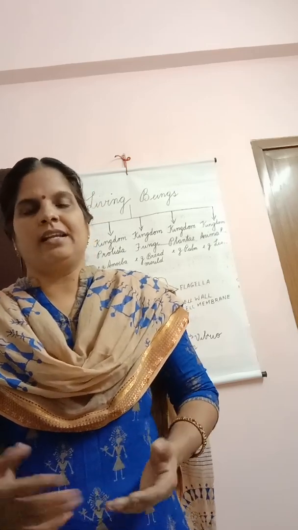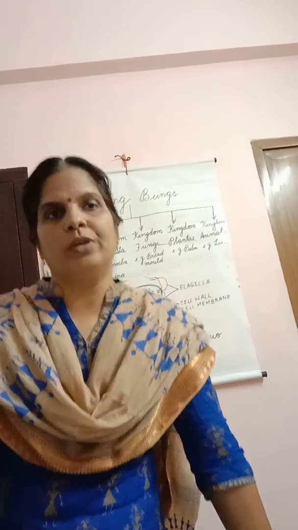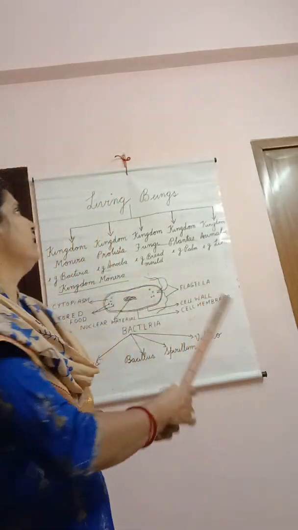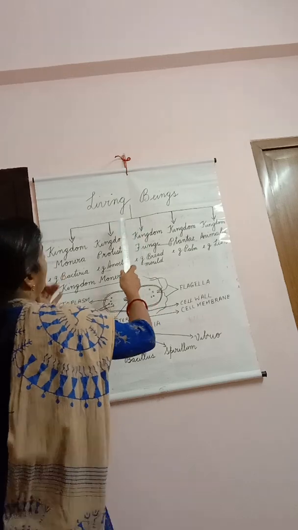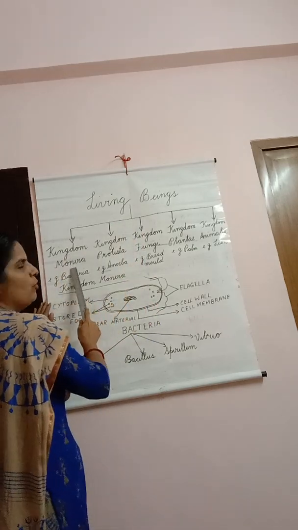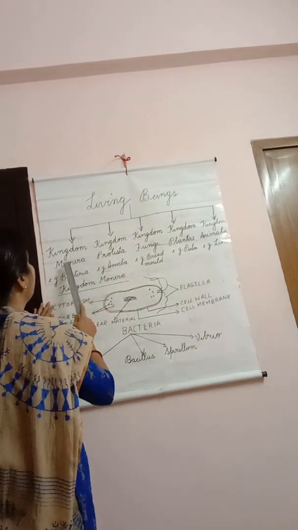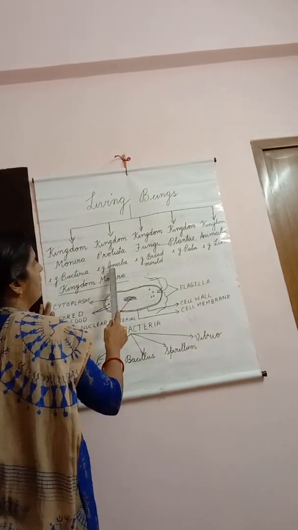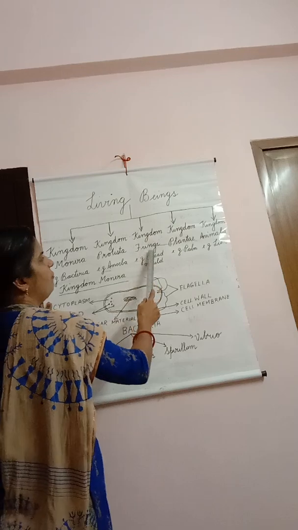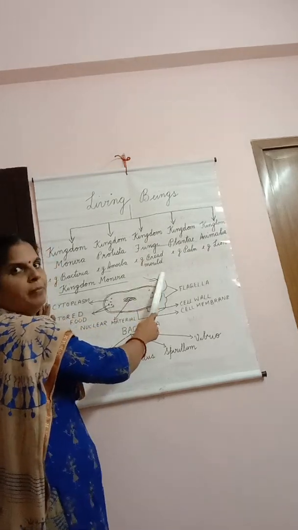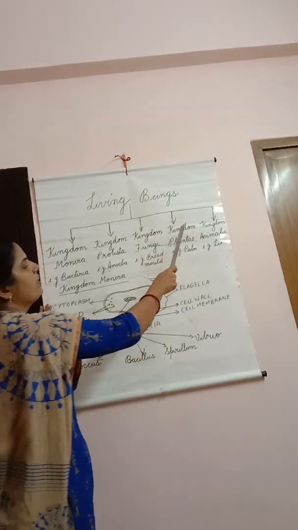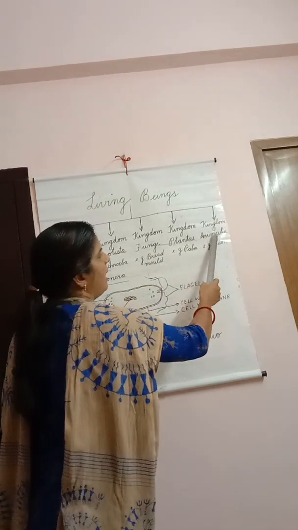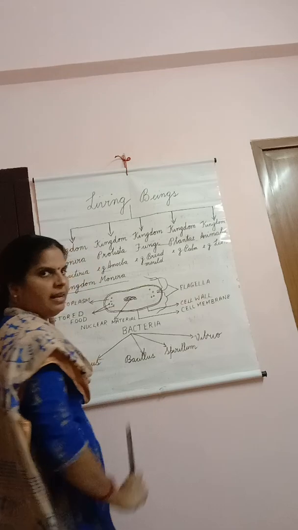So in 1969, R.H. Whitaker put forward the five kingdom classification, and now the living beings are divided into five kingdoms. Kingdom monera, example bacteria; kingdom protista, example amoeba; kingdom fungi, example bread mold, mushroom, etc. Kingdom plantae included all the plants, and kingdom animalia, example is lion.